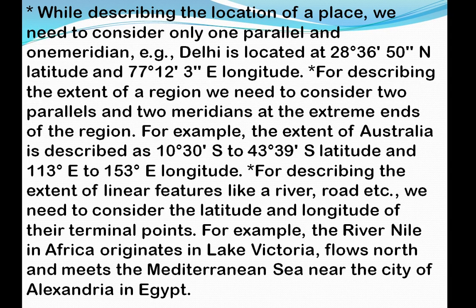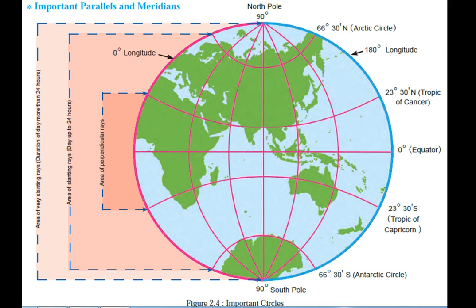For example, the Nile river, which is in Africa, originates in Lake Victoria. That means for the river Nile, the starting point, where it originates, is Lake Victoria, and it flows north. Then afterwards it meets the Mediterranean Sea, near the city of Alexandria, which is in Egypt. So these were the examples of these things.